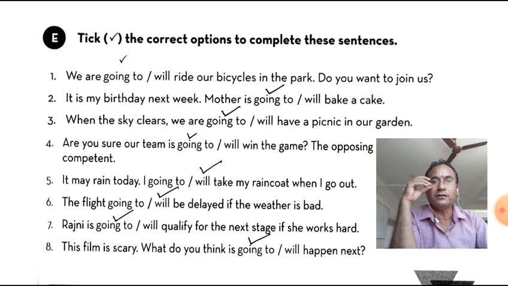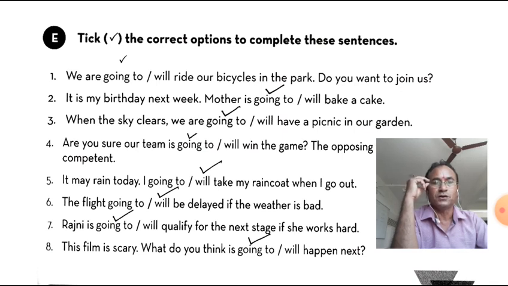It is my birthday next week. My mother is going to bake a cake. So it can be a promise or a prediction. He is predicting that my mother is going to bake. So for intention or prediction or promise we use going to.